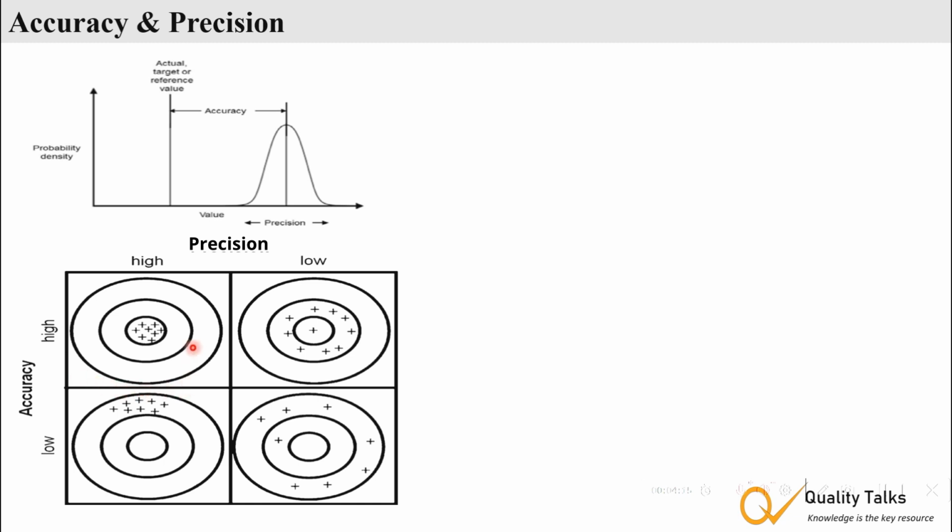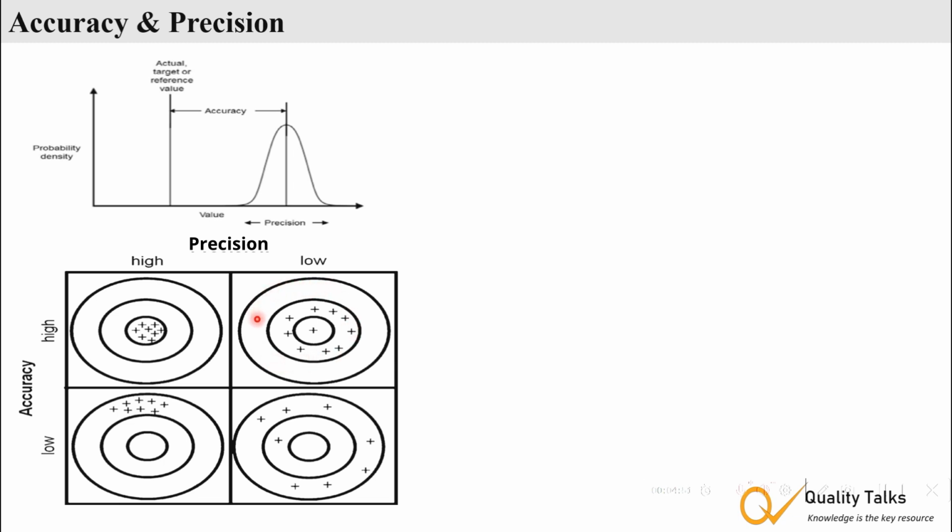To visualize this better, let's look at this figure where the center point represents the true or target value. In quadrant 1, the measurements are very close to each other, as well as centered around the target. So the observations have high accuracy and high precision. In quadrant 2, measurements are spread out but still centered around the target.